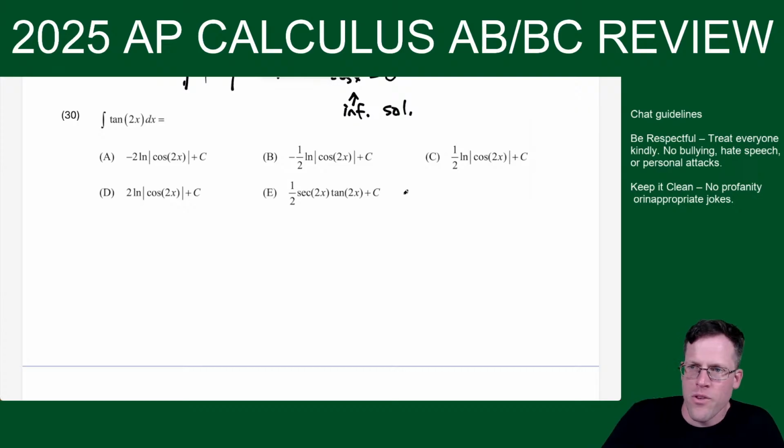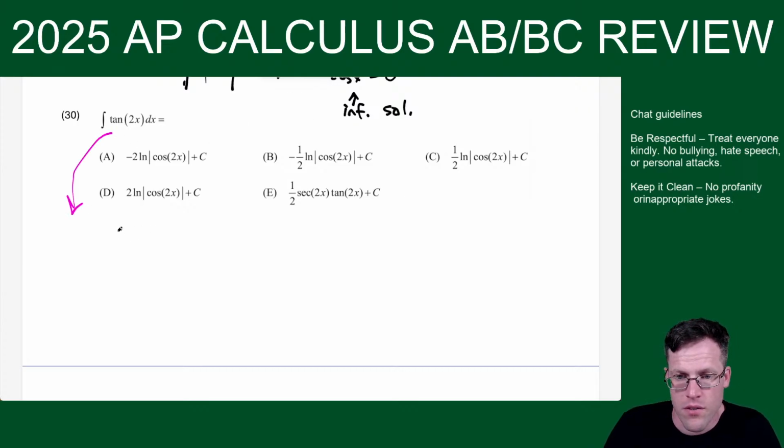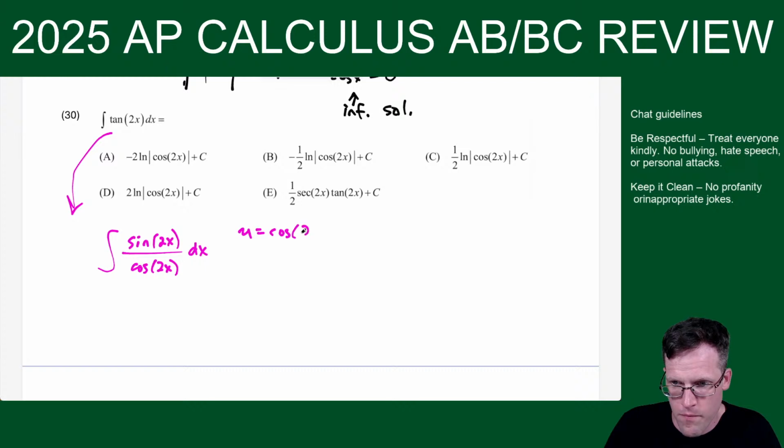All right, U substitution. So this one I would rename things, call this sine 2x over cosine 2x. And I would make u equal cosine 2x. So then du is negative sine 2x.